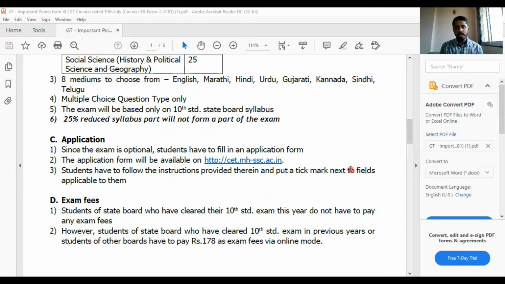Yeah, the application form. As this exam is totally optional, students can fill the application form only if they want to. The last date to fill the application form was most probably today, the 26th. I think you all must have already filled the form. It was on this link.